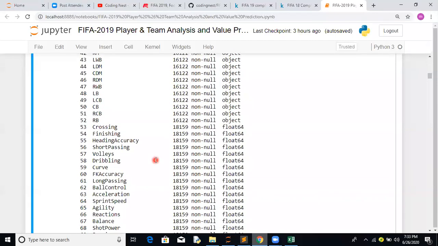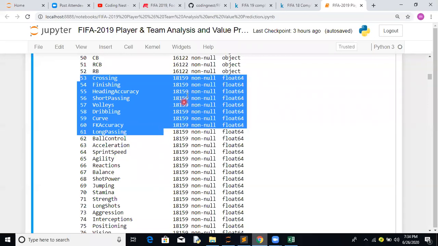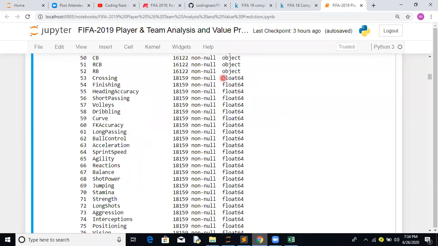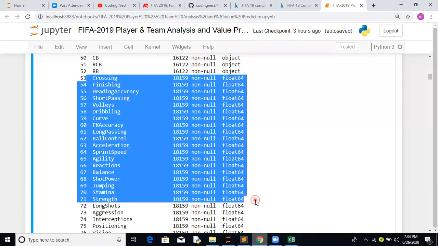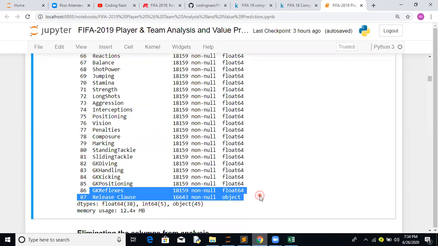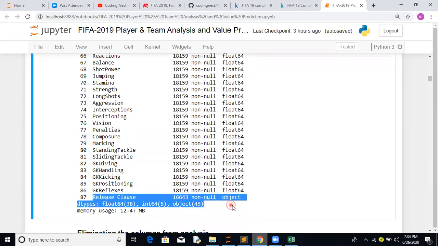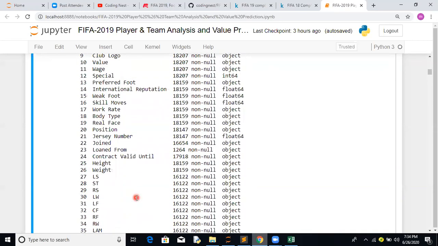Okay, so now the rest, 53 till the end, are again player characteristics, and a lot of things are missing, but here we are good, since it's float64, we can easily impute by using mean and median values. All these still are goalkeeper reflexes. And as we discussed, there is a wide difference between the release clause and the value part. That's what is important, which is our topic. We'll see that value, that's what our prediction feature would be. Anyone has any questions on that feature set before we jump off?